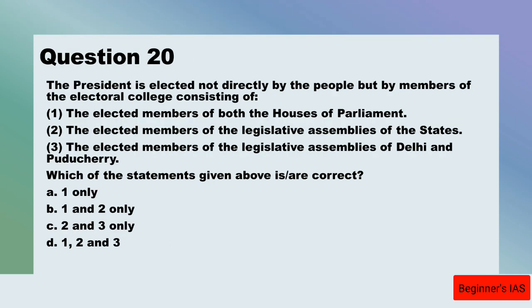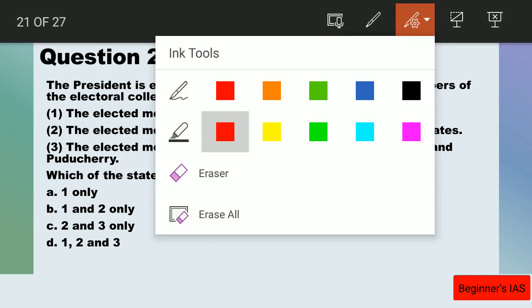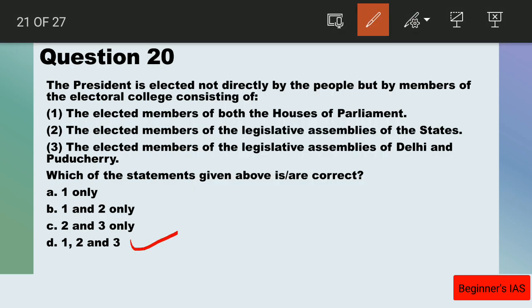And question number 20. Here, the president is elected not directly by the people, but by members of the electoral college consisting of the elected members of both houses of the Parliament. Yes, this statement is right. The elected members of the legislative assembly of the state. Yes, this statement is also right. The elected members of the legislative assembly of Delhi and Puducherry. Yes, this statement is also right. Here we have to identify the correct statement. Here all the given statements are correct.